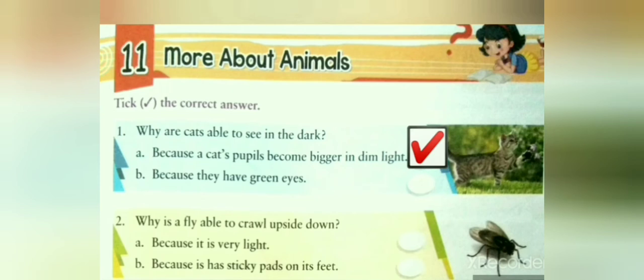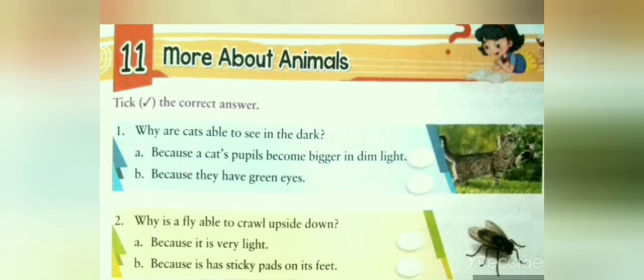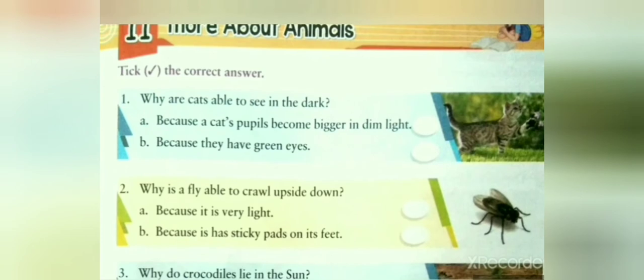answer A. Number 2. Why is a fly able to crawl upside down? It is because it has sticky pads on its feet. A fly is able to crawl upside down because it has sticky pads on its feet. Tick the answer B. Question number 3. Why do crocodiles lie in the sun? Crocodiles lie in the sun because a crocodile needs the sun's heat to regulate its body temperature. We will mark the answer B.